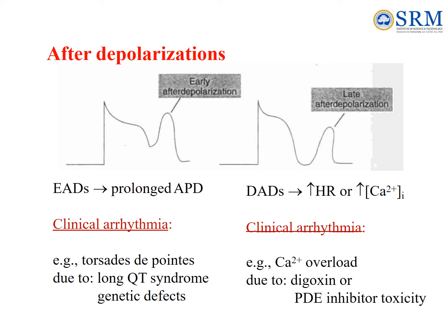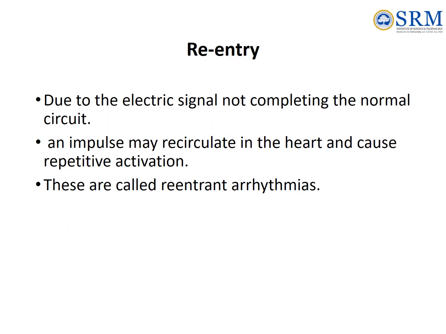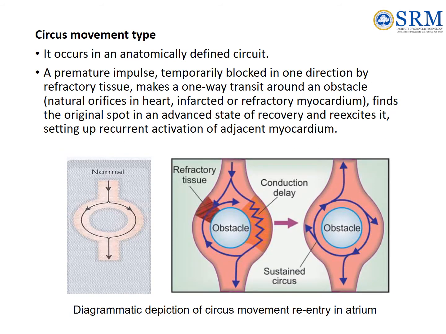Re-entry: due primarily to abnormality of conduction, an impulse may recirculate in the heart and cause repetitive activation without the need for any new impulse to be generated. These are called reentrant arrhythmias. Circus movement type: it occurs in an anatomically defined circuit. A premature impulse, temporarily blocked in one direction by refractory tissue, makes a one-way transit around an obstacle, natural orifices in heart, infarcted or refractory myocardium, finds the original spot in an advanced state of recovery and re-excites it, setting up recurrent activation of adjacent myocardium.